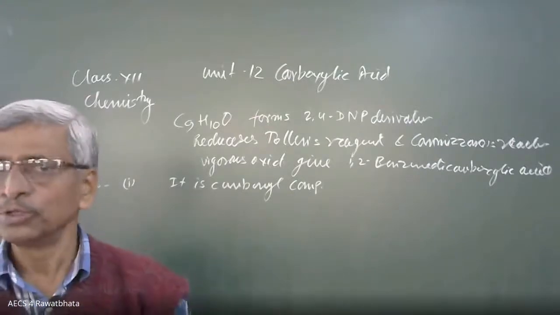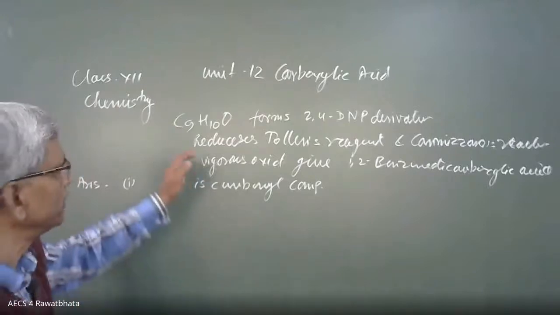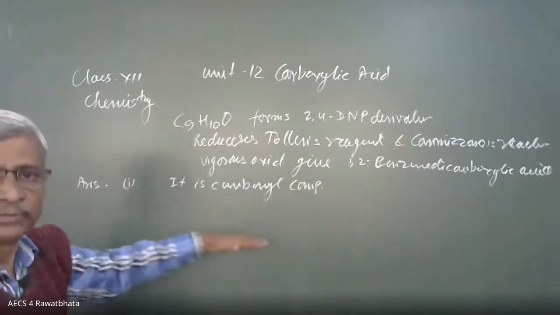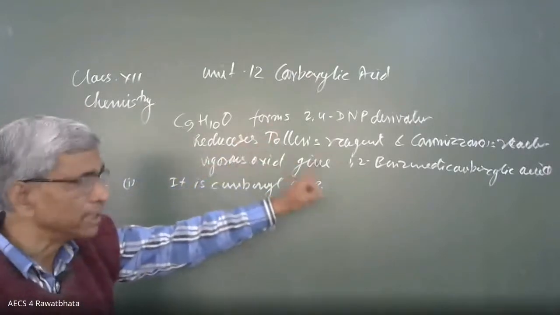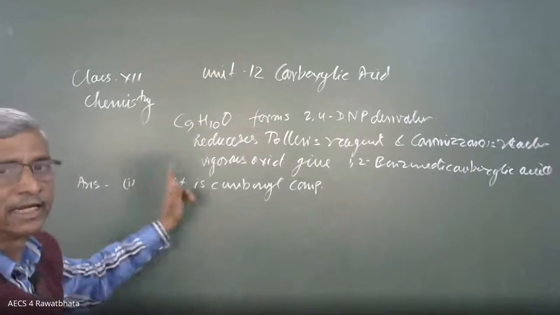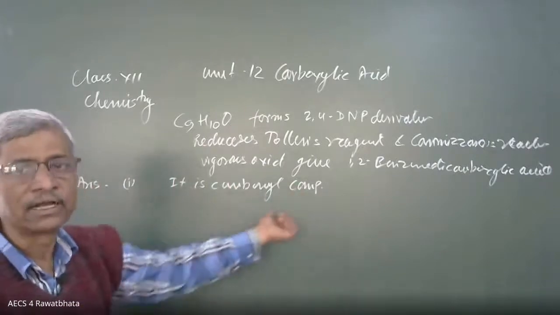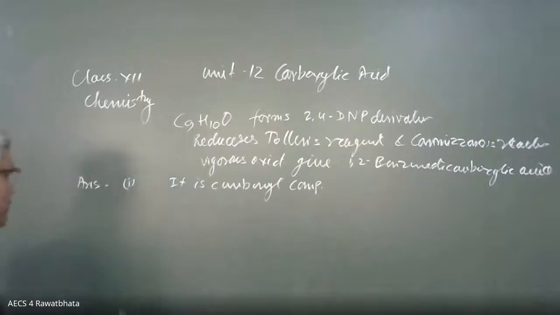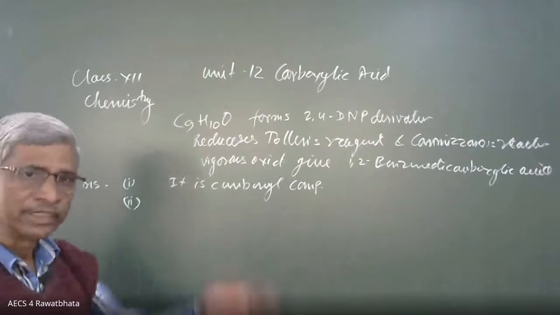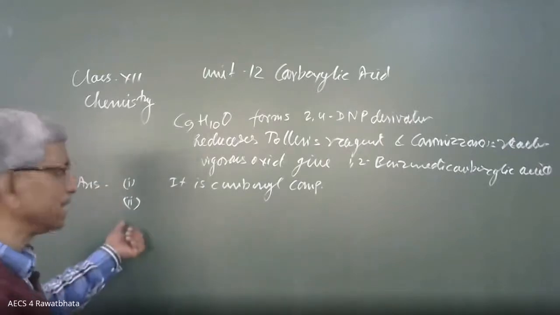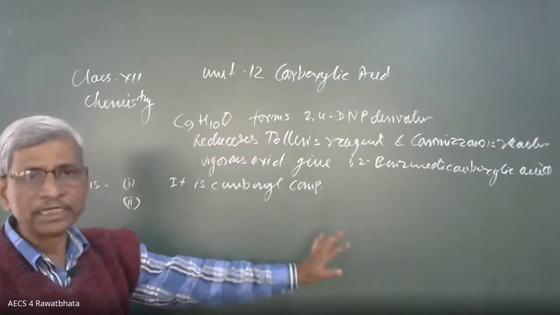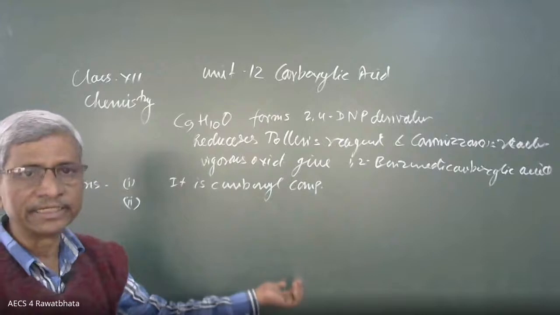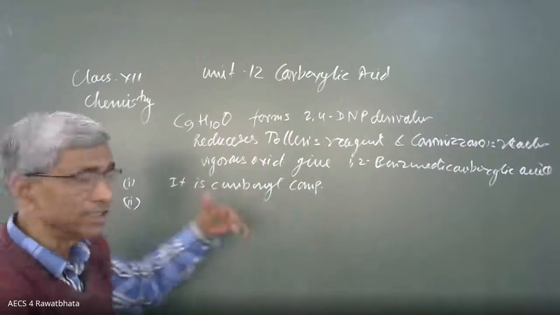In this way, we have to go through these points. Whatever information is available in a particular sentence, that we have to carry out here. Since the compound forms 2,4-DNP derivative, therefore it is an aldehyde or ketone, or a carbonyl compound. This is the first point. Second point, in different lines we have to write, not in continuation. Use another line. These hints will be given in the question. It may be at the end also. It may be anywhere. From wherever we get the hint, that we have to highlight.